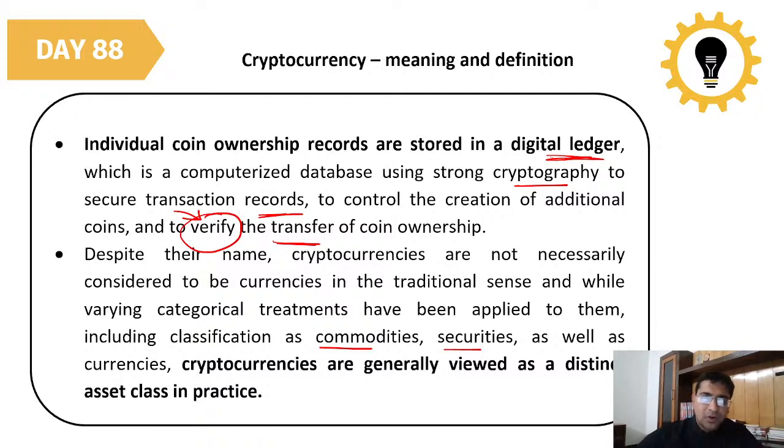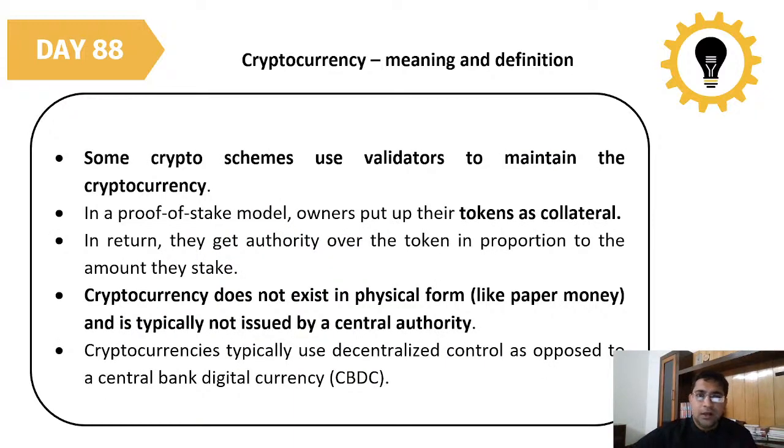Cryptocurrencies are generally viewed as a distinct asset class in practice, with a distinct formula and all those things. Now, some crypto schemes use validators to maintain the cryptocurrencies. In a proof of stake model, owners put up their tokens as collateral. In return, they get authority over the token in proportion to the amount they stake. This is some of the technical detail. Normally you don't have to write that much technicality in an essay, but just for your own understanding, we are providing it.